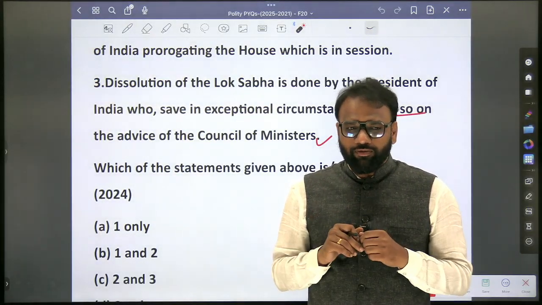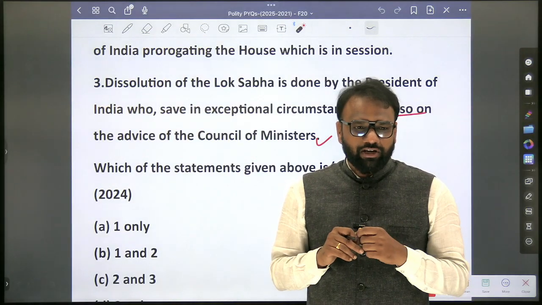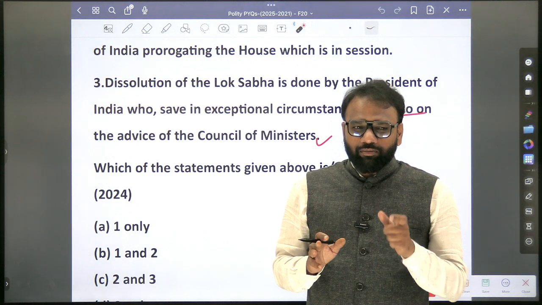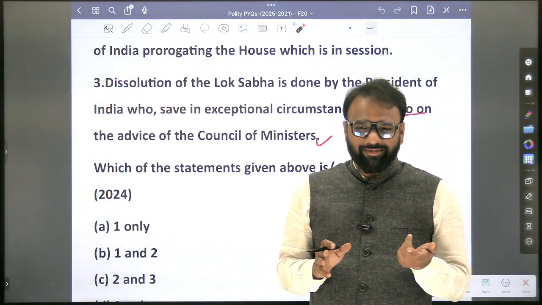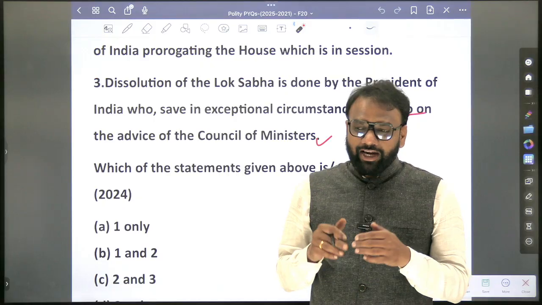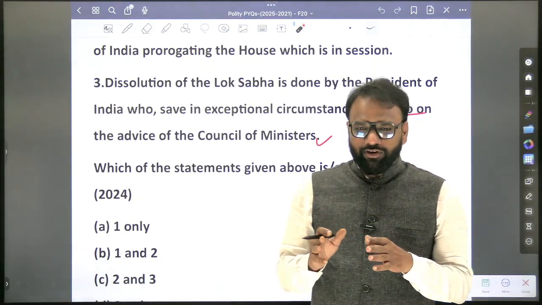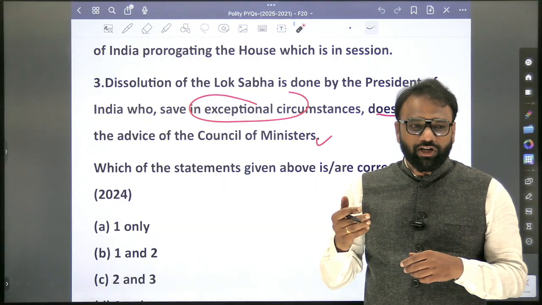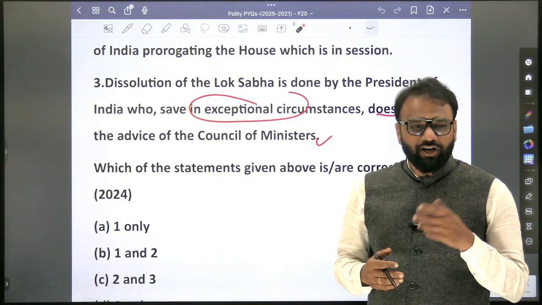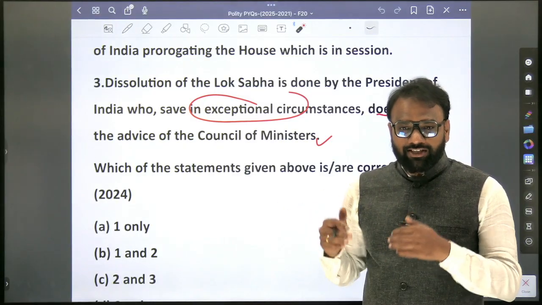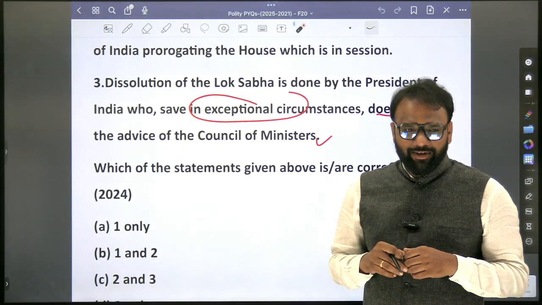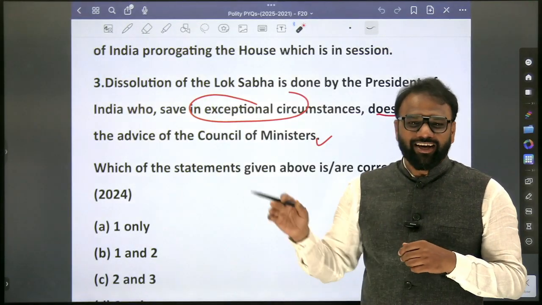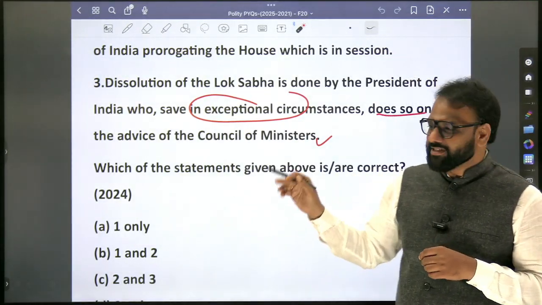If none of them come forward, then what do we have to do? We have to go for an election. Now, if you have to go for the election, dissolution of our Lok Sabha has to take place. Now, the President will dissolve by listening to whom? On his own. So at that time, it will become his discretionary power. He has to dissolve. So in some exceptional circumstances, he will dissolve it without hearing the words of the Council of Ministers. And if in that time you ask the Council of Ministers, what will they say? Please don't resign. Let it continue for another 2 years.